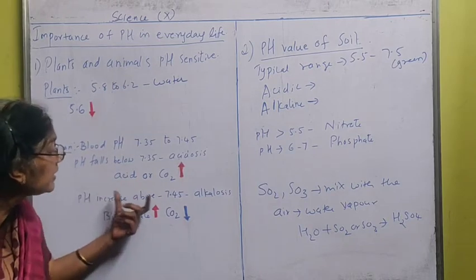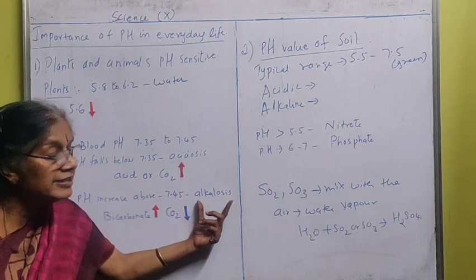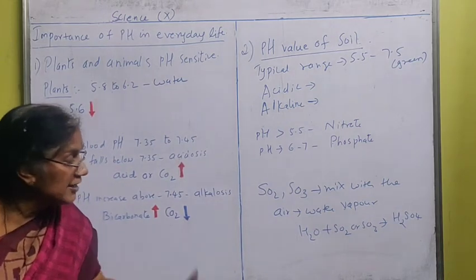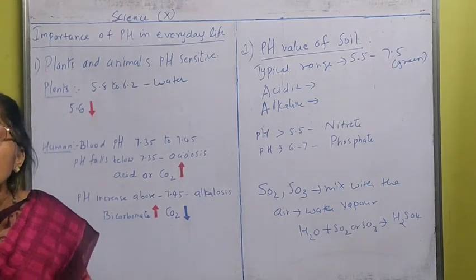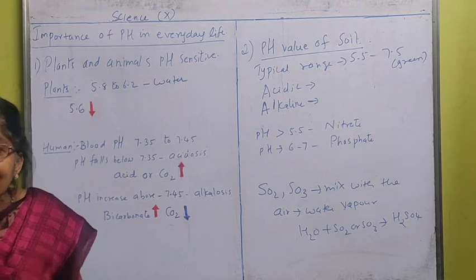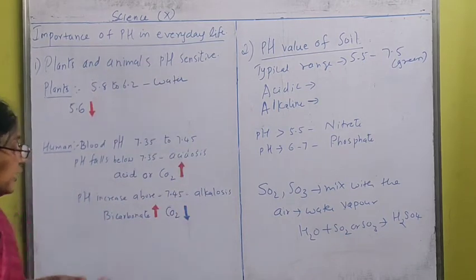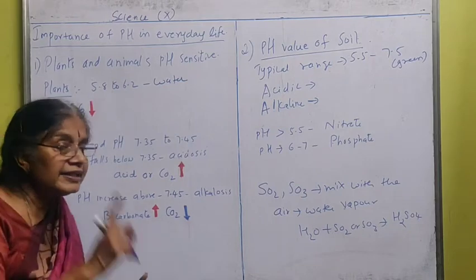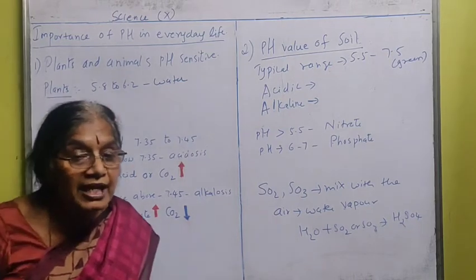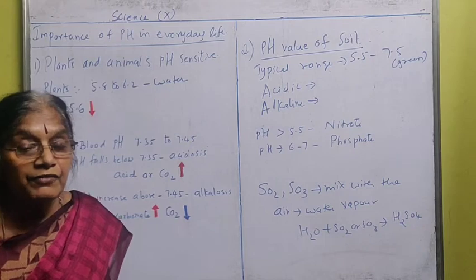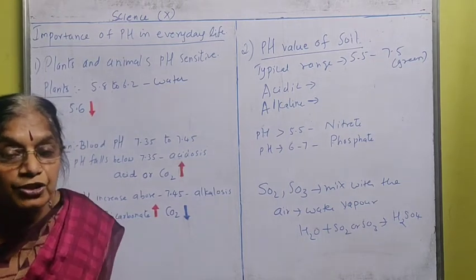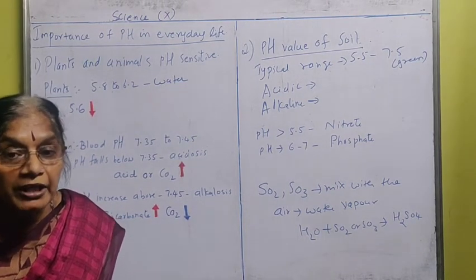If the pH value increases above 7.5, we suffer from a disease called alkalosis. It means the alkaline content in our body increases, that is, the bicarbonate increases and the level of carbon dioxide decreases. Even the level of carbon dioxide in our body should not suddenly decrease. It will affect our body.